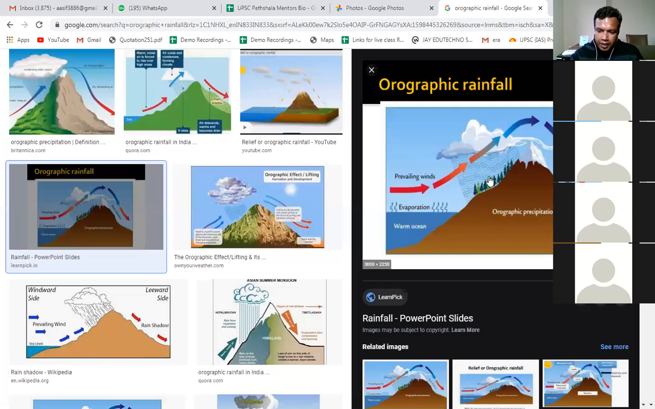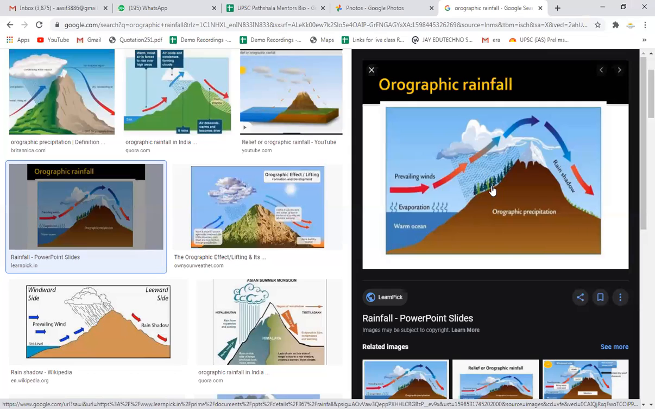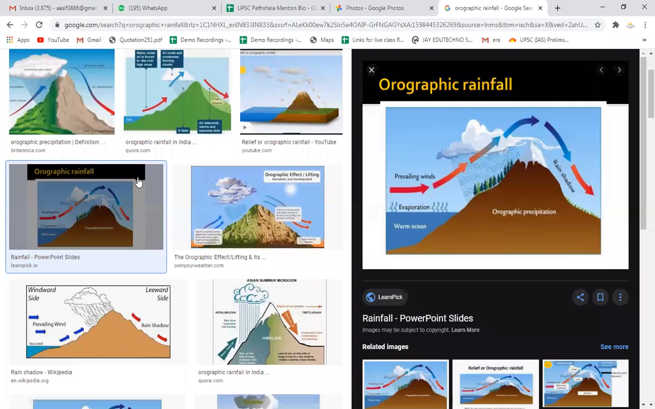right? So now tell me, will the rainfall be more here or more in the convectional rainfall? Where will there be more rainfall, the convectional rainfall or orographic barrier rainfall? Yes, Rupali? Orographic. Yeah, orographic means there will be more rainfall. Why? Because there is continuous supply of the moisture here, and that leads to continuous rainfall.